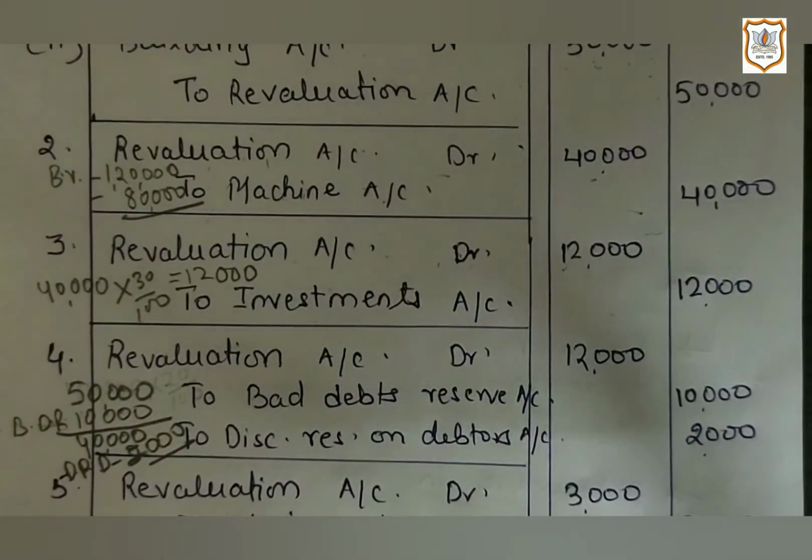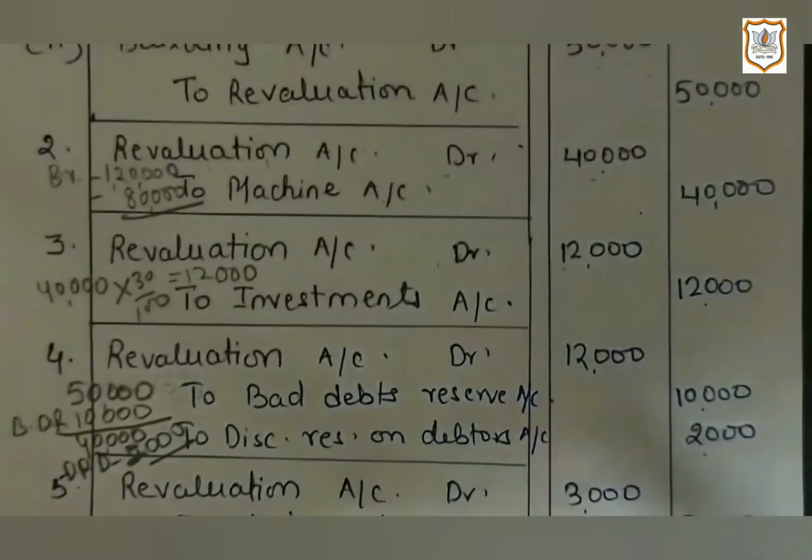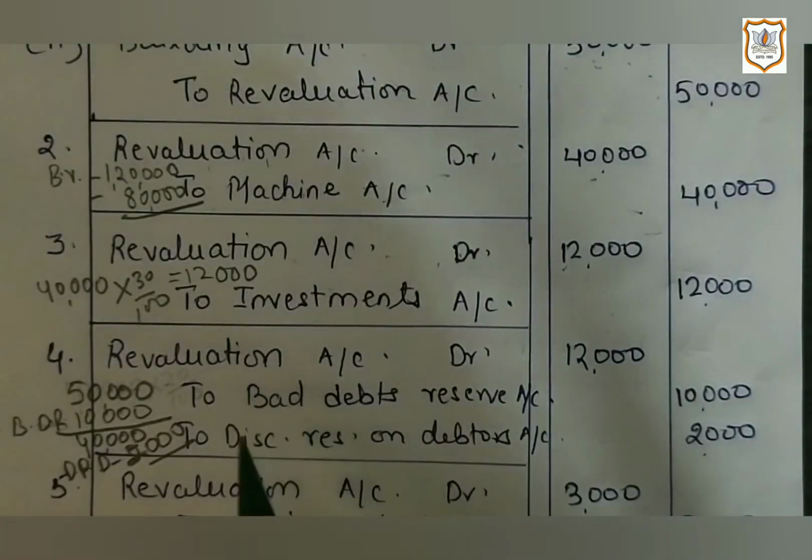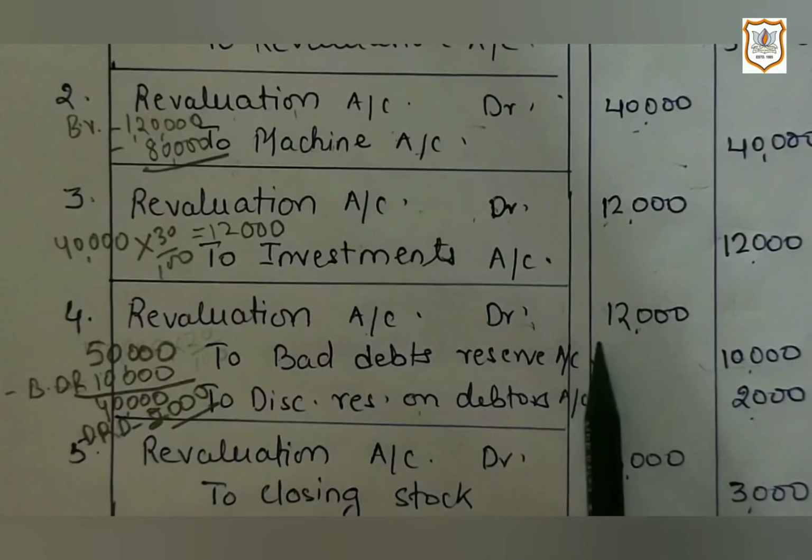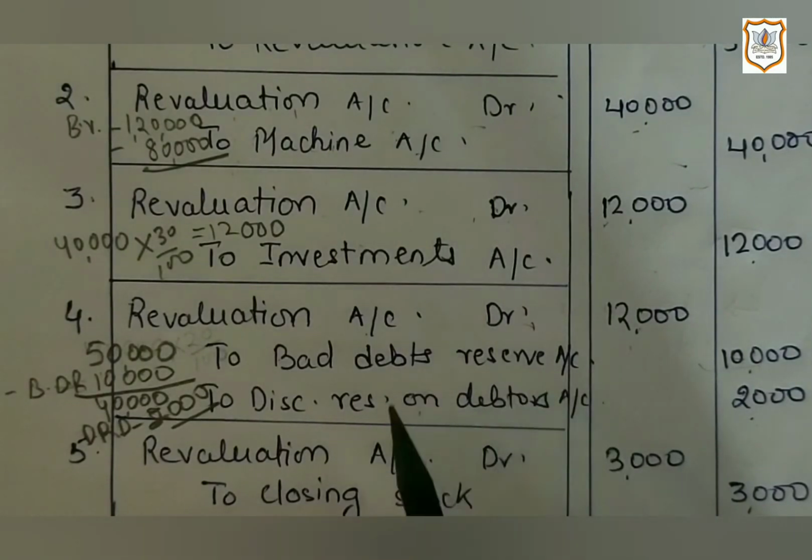And we know any kind of provision is a kind of liability, and if liability increases, that is not a good thing for the business. That's why, as it is a kind of loss, revaluation account will be debited by rupees 12,000. That means 10,000 is of bad debt reserve and 2,000 is of discount reserve on debtors.